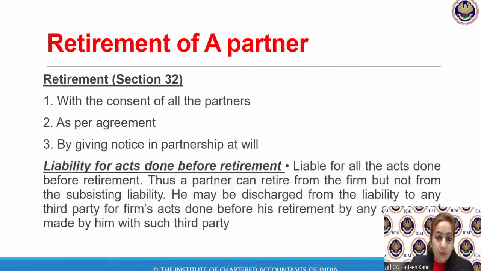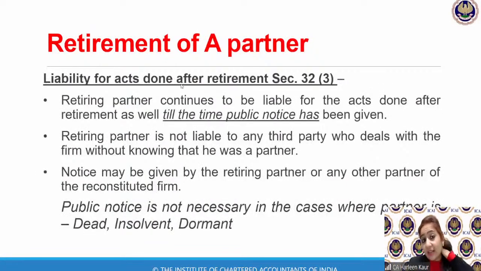All right. So let's proceed further. So it says liability done after retirement. Now it talks about after retirement. So now you all know you will be liable only till the time public notice has been given. The way a minor was not liable after the public notice is given, here a normal partner is retiring. He will not be liable if he has given a public notice. He is not liable who deals with the firm without knowing that he was a partner. So if you have publicly announced that Mr. D is now no longer a partner with us, then whatever actions are taken by the firm after his retirement, he will no longer remain liable.